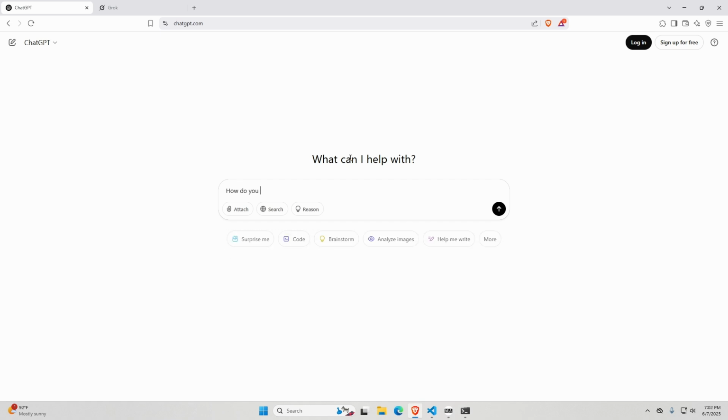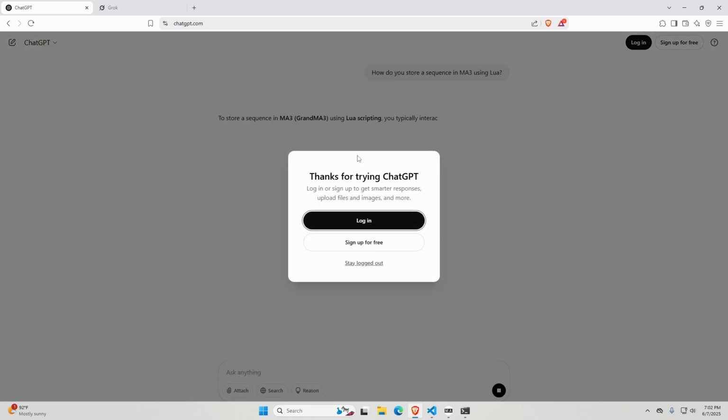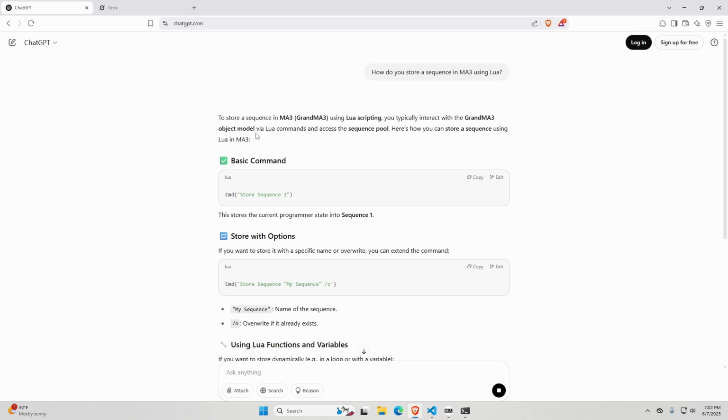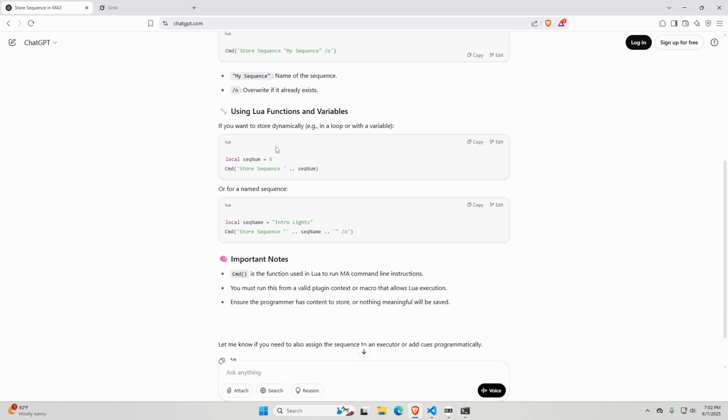How do you store a sequence in MA3 using Lua? All right, you can store a sequence using CMD store sequence 1. That is correct. If you want to store it with a specific name or overwrite, you can extend the command. That is correct information. I like this.